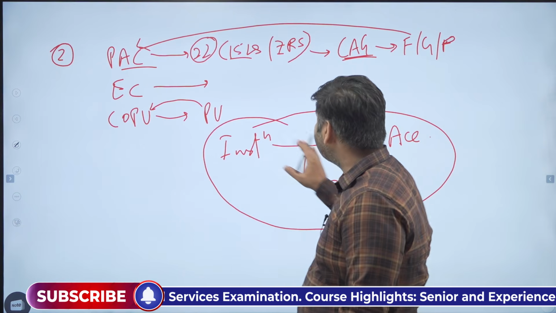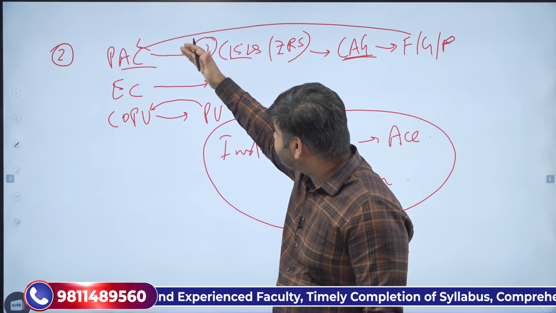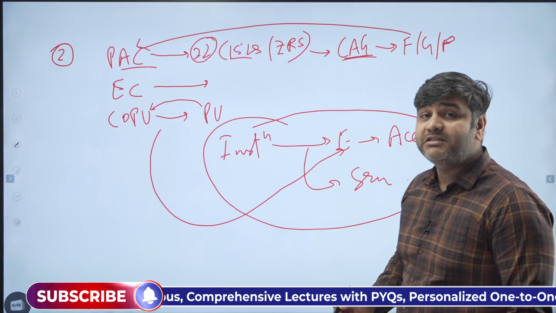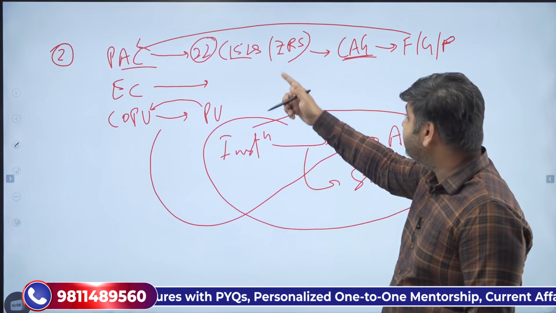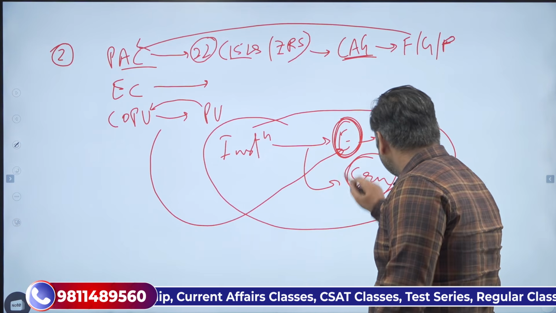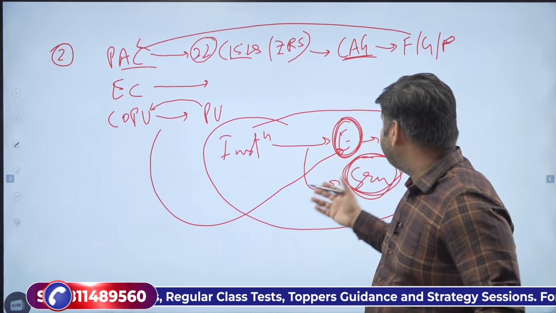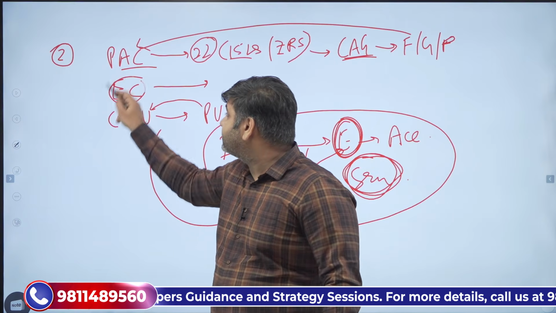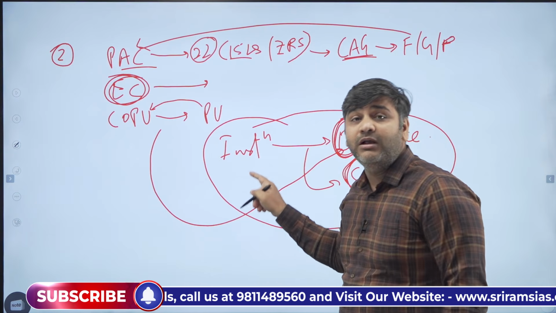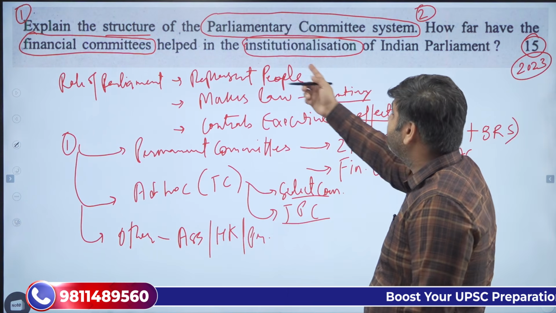So, see, you can very well make a linkage if you look into the workings and the functions of these committees, how they are making the executive accountable towards the parliament, how these committees are controlling the executive, and how these committees are scrutinizing every kind of financial policy which has been brought by the executive. The estimates which have been put forward by the executive are also being scrutinized by one of these committees. So this is how these committees institutionalize the whole Parliament, the whole body of Parliament, and that is what has been asked in the second part of this question.